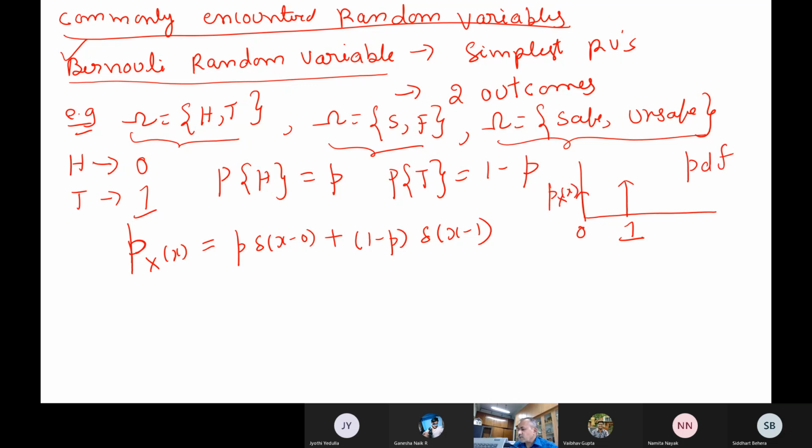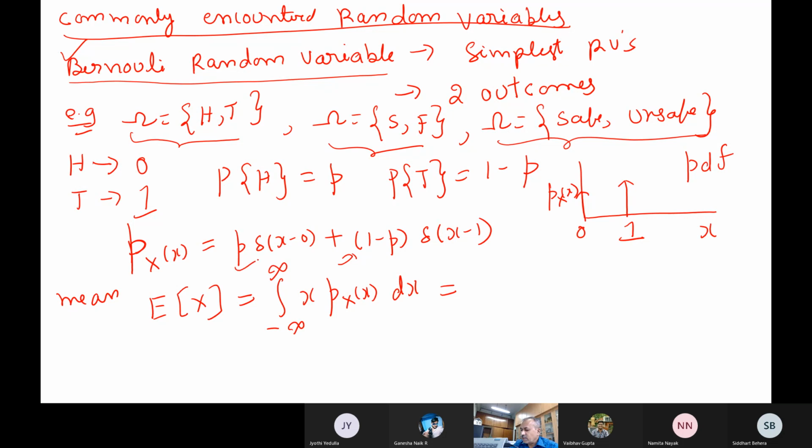Because I have to express this in terms of Dirac delta functions. Okay, and now what is the mean value? Calculate its mean value. Now what is the expected value of x? It is the integral of x p_X(x) dx. Do this integral. Tell me what value you get quickly. So p_X(x) is this expression where you have Dirac delta functions.